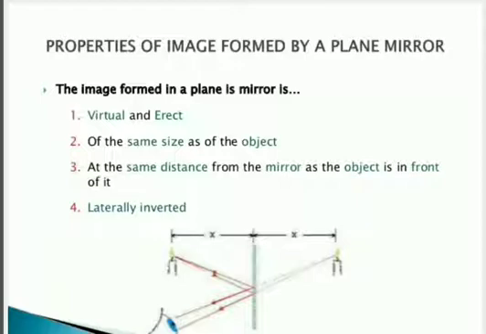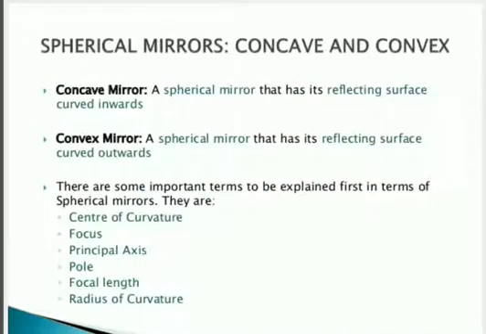And such type of image is called laterally inverted image. Okay, now we have discussed the characteristics of the plane mirror. Now let us discuss different types of spherical mirror. Normally we have two types of mirror. The first one is concave and the other one is convex.